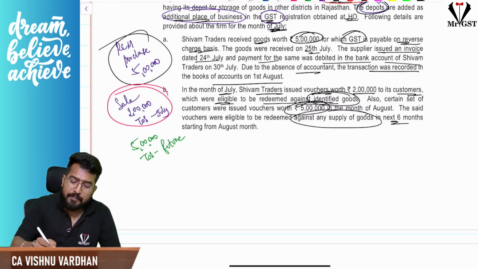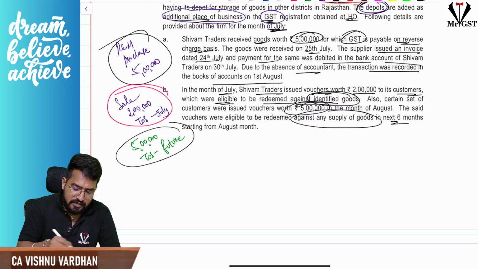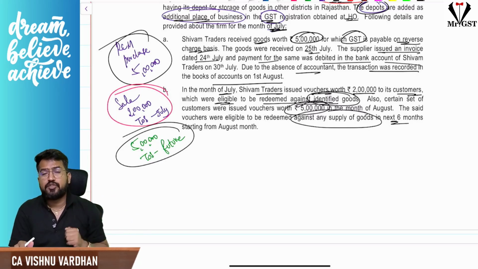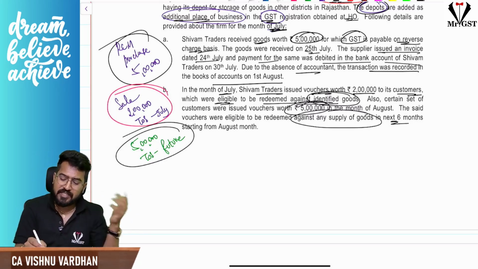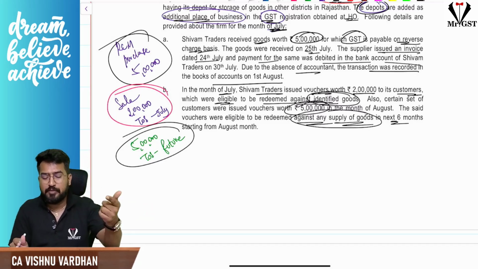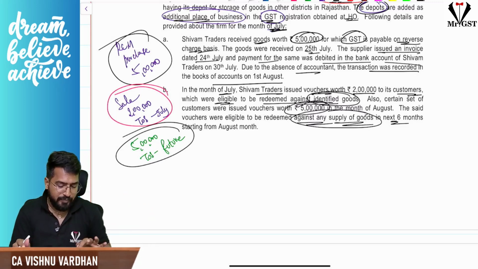But for the balance 5 lakhs, the time of supply will come in future, because the nature of supply in the vouchers is not identifiable, as it can be used for supply of any goods. So for 5 lakh, the time of supply will come in future. So July month, no liability, nothing.